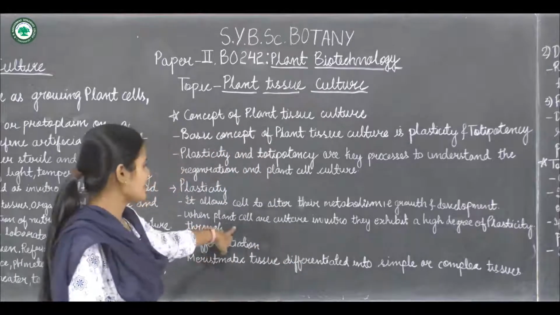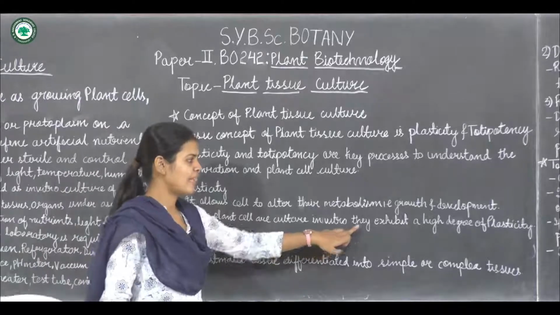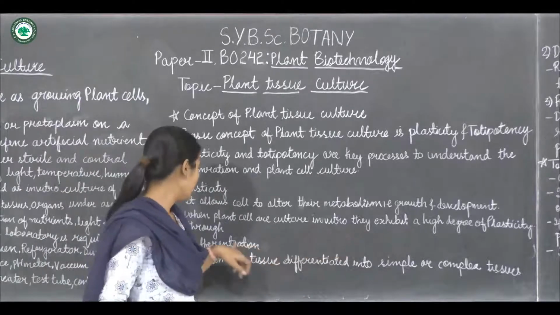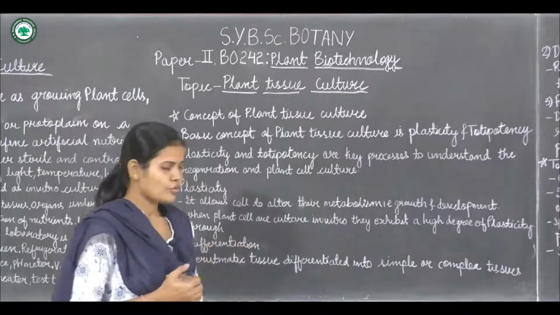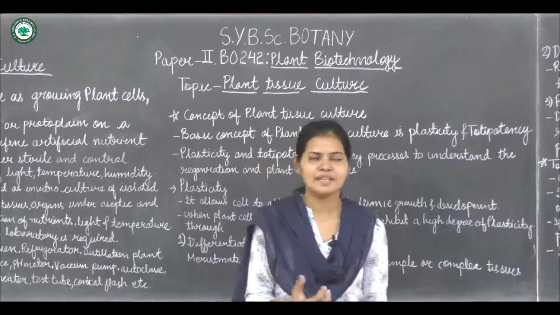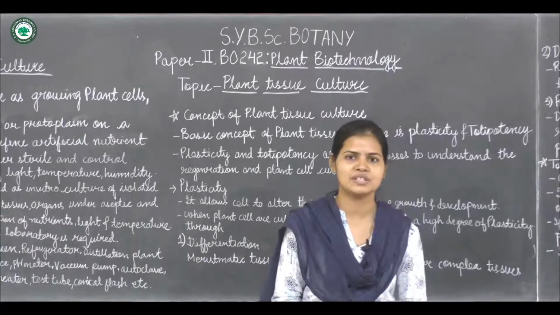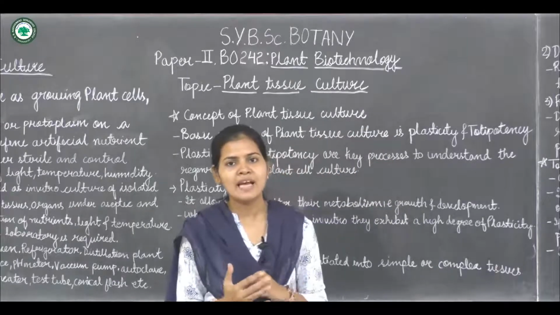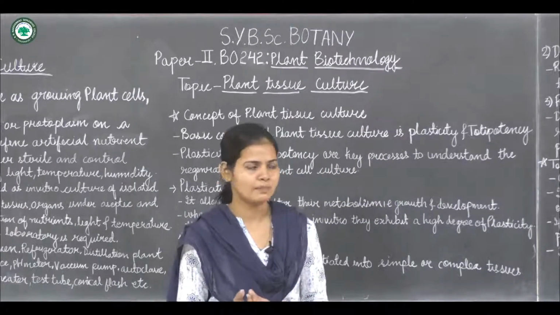So when plant cells are cultured in vitro, they exhibit a high degree of plasticity. When we are culturing the plant in the lab, that is when we are doing plant tissue culture, at that time the plant has a high degree of plasticity.